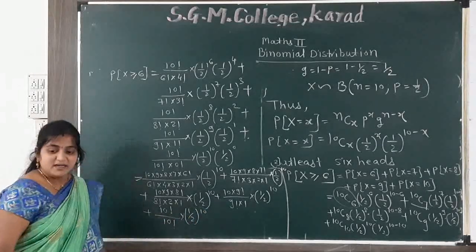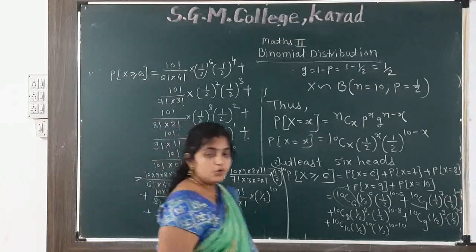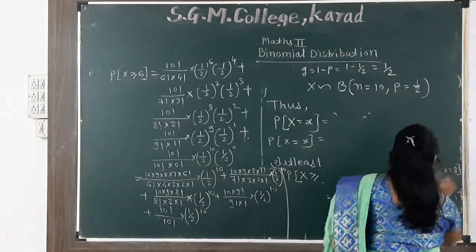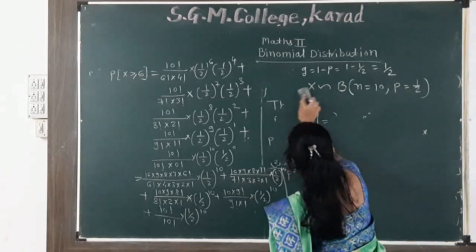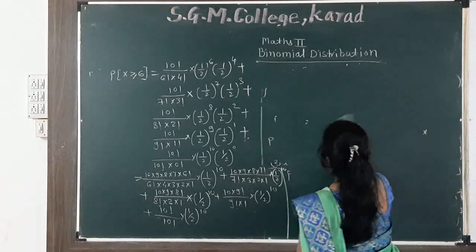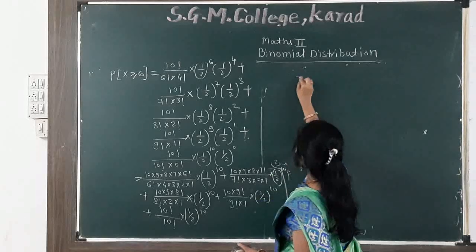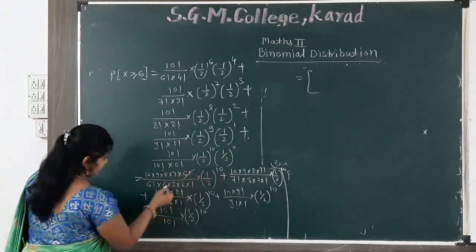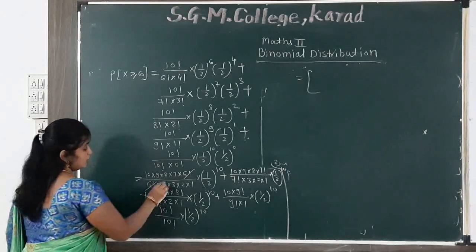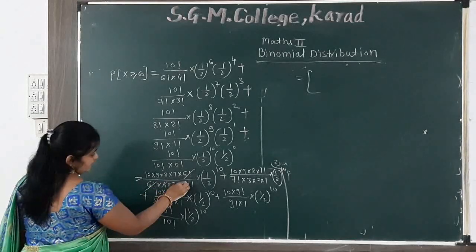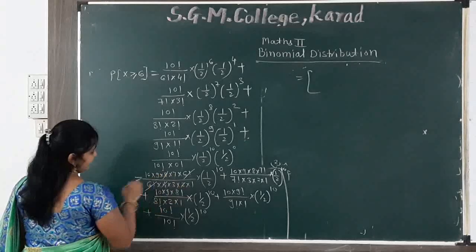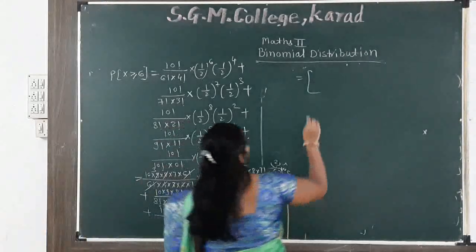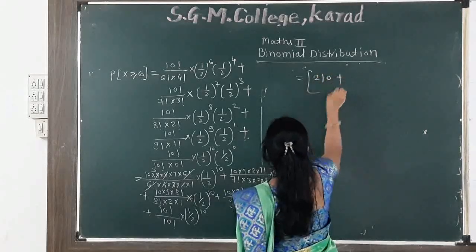Again we simplify. Here common is (1/2)^10, we'll take it outside. So we get here, is equal to, now we have simplified. First 6 factorial and 6 factorial cancel out, 2 multiply 4 is 8, 8 multiply 3 is 24, so first number is 210.